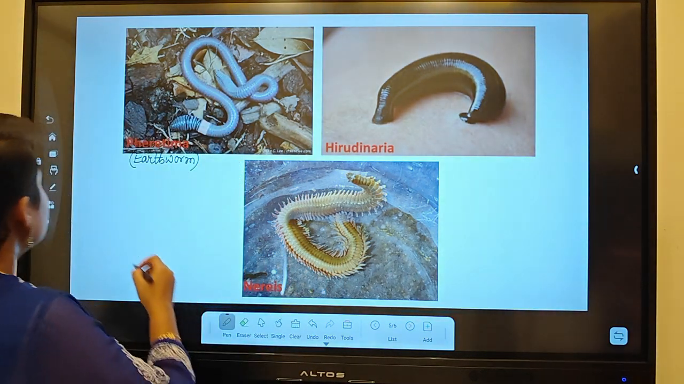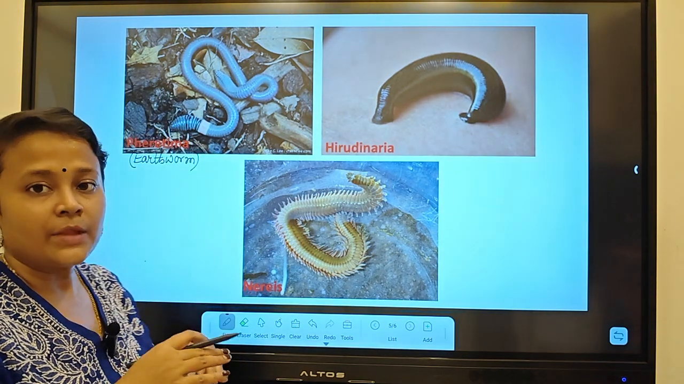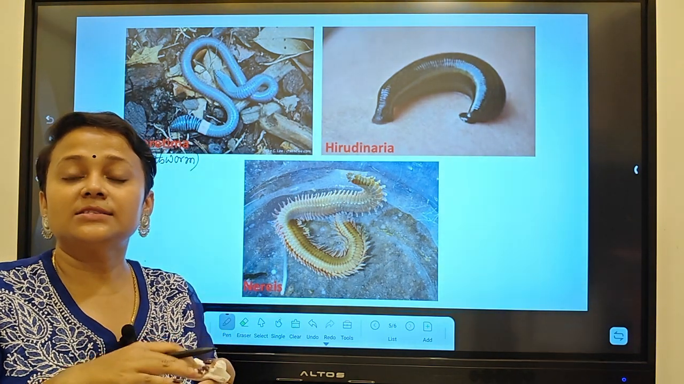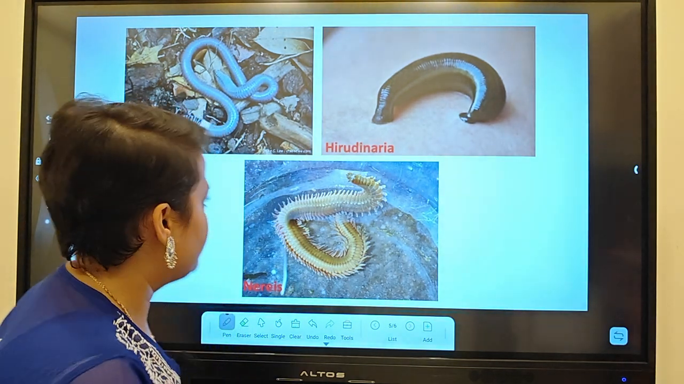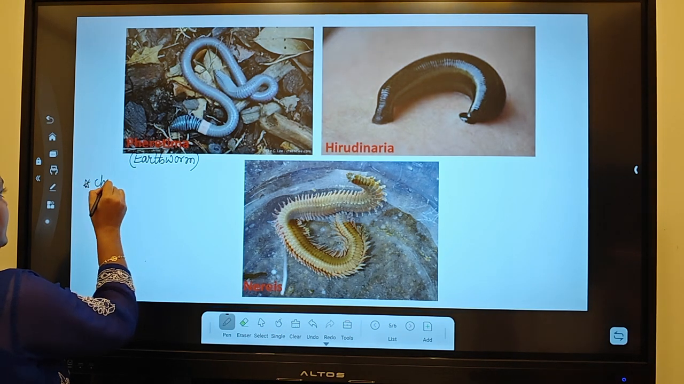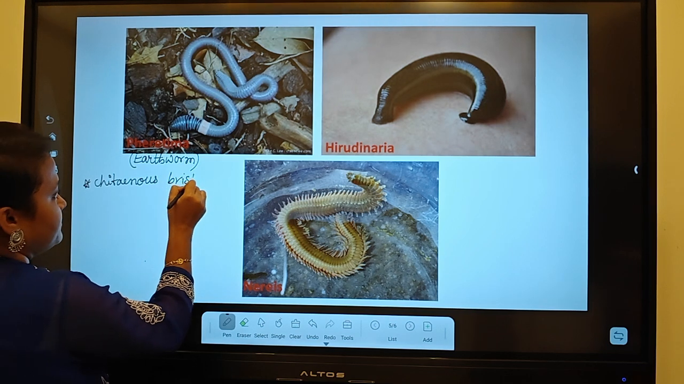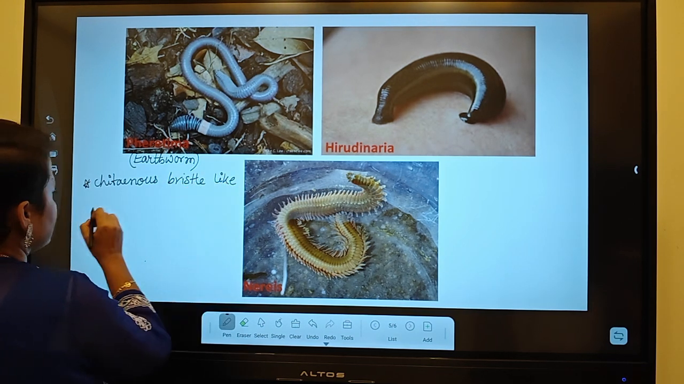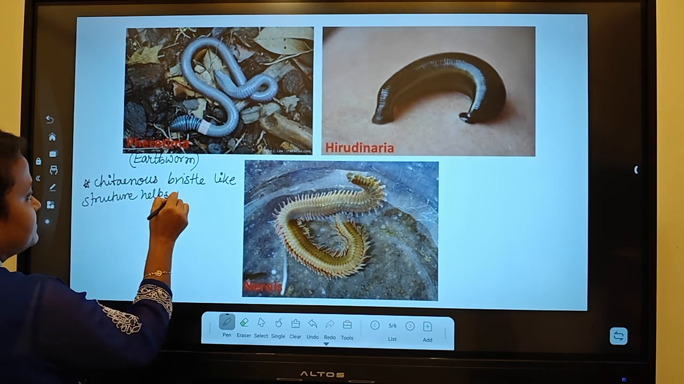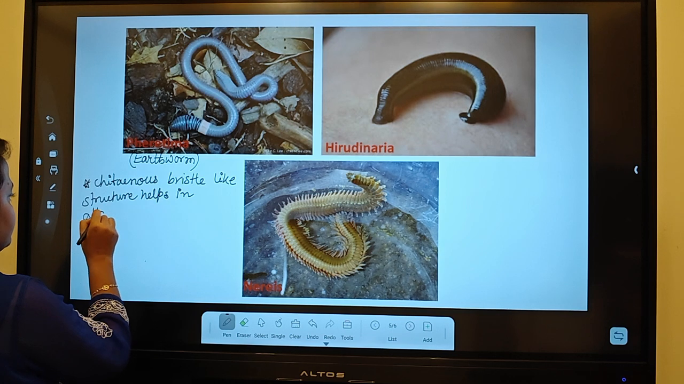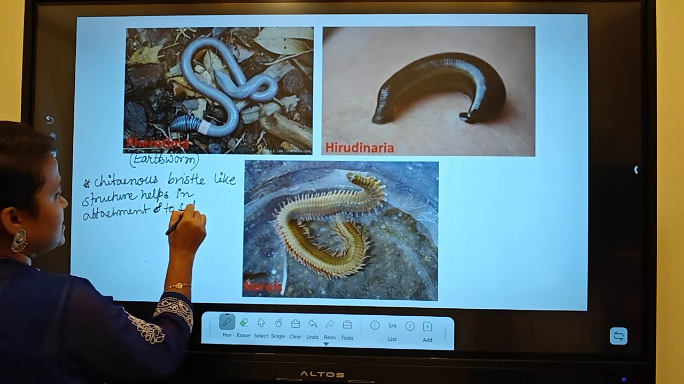So here this chitinous bristle-like structure on the ventral side is not shown. This will help for the attachment to the substratum, and that is called CT or seta. So I will write here: chitinous bristle-like structure helps in attachment to the substratum.